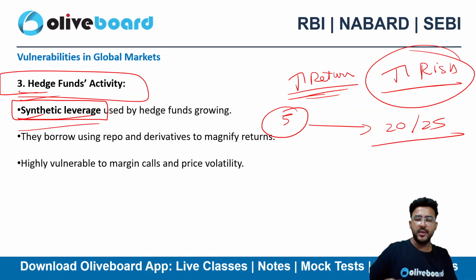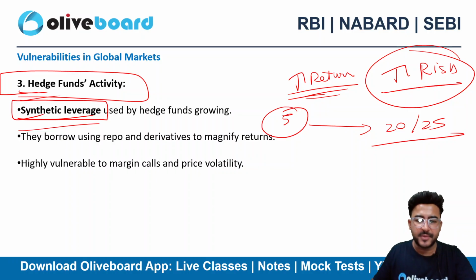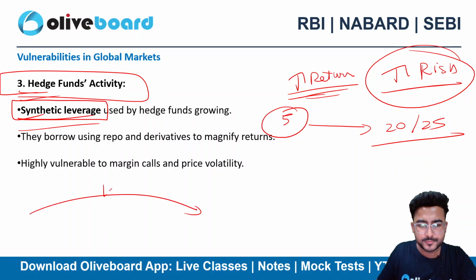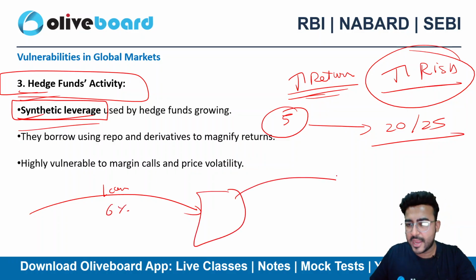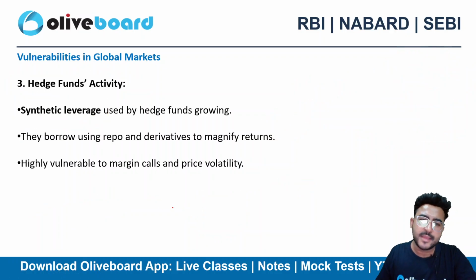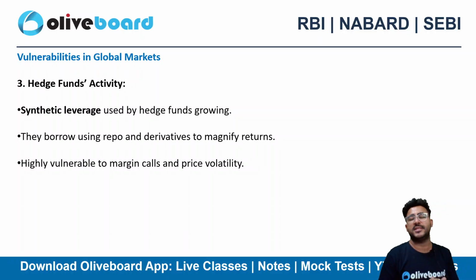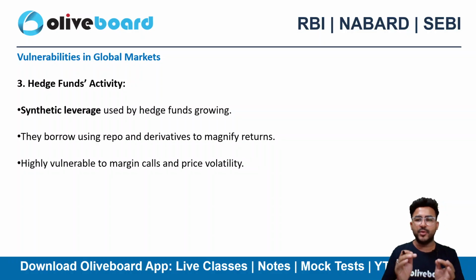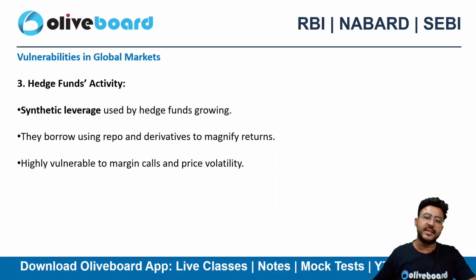I have taken a loan at 6% per annum, and I am enjoying a return of, let's suppose, 12% per annum. So that's leverage. However, here I am not taking a loan at all. This is synthetic leverage, if I take positions in the derivative market.